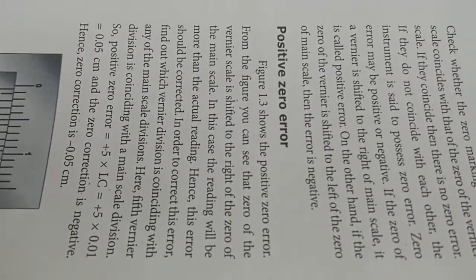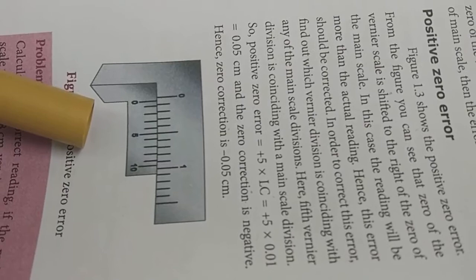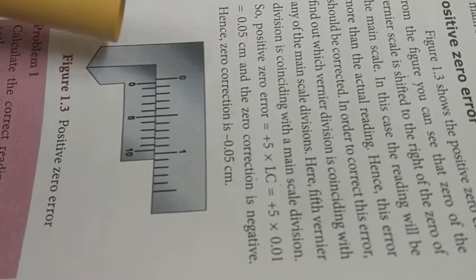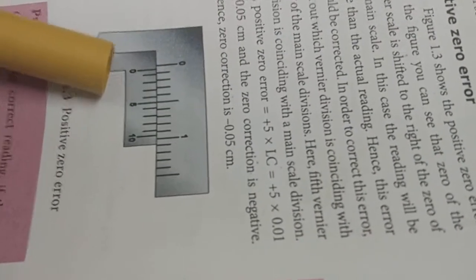There are two more types of error possible in the vernier caliper apparatus: positive error and negative error. What is the meaning of positive error? In zero error, the two readings, vernier scale and main scale, match accurately at the same point. But positive error means the vernier scale is shifted to the left side of the main scale.